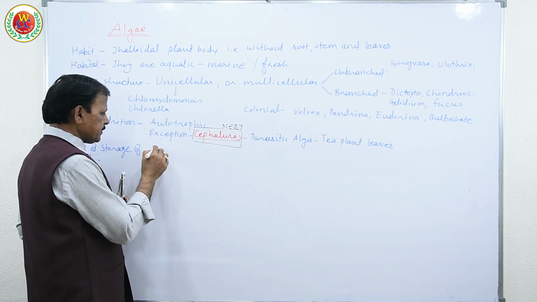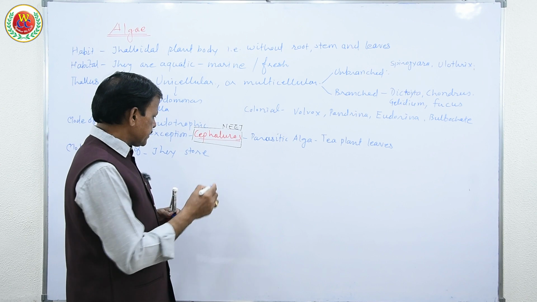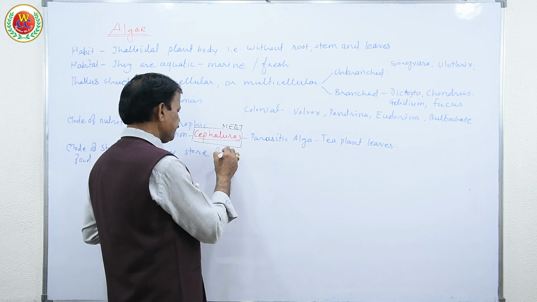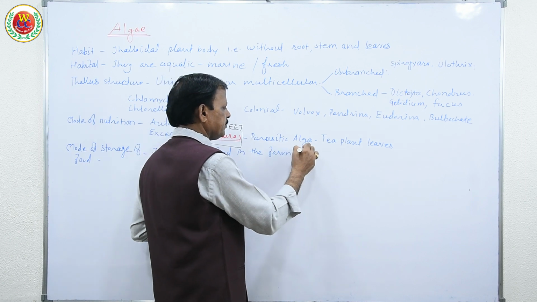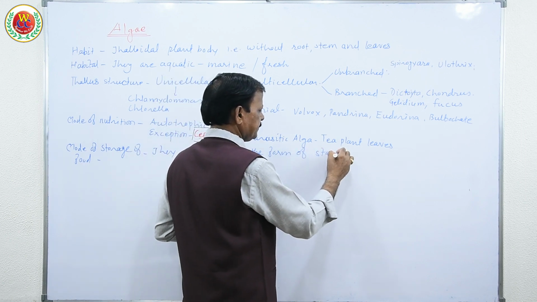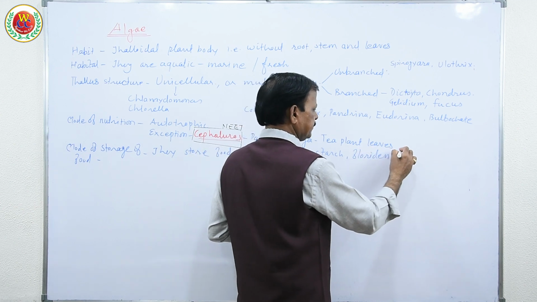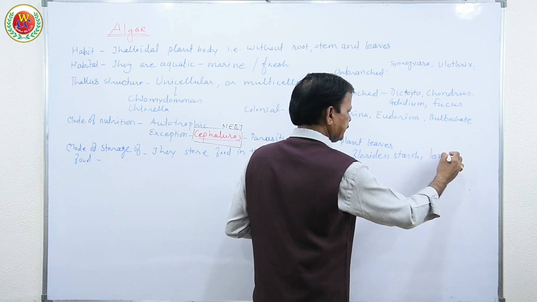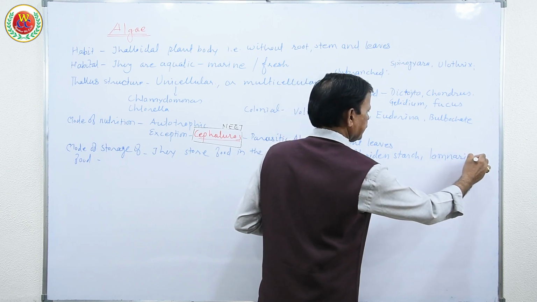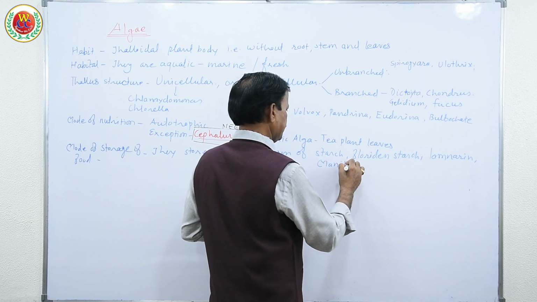As we know that higher plants store food in the form of starch, they also store food in the form of starch, Floridean starch, laminarin, mannitol, etc.